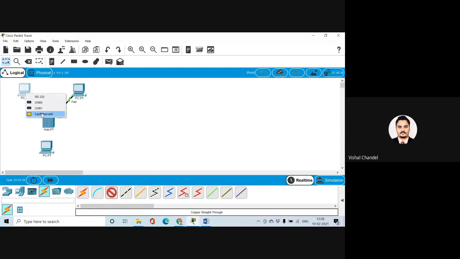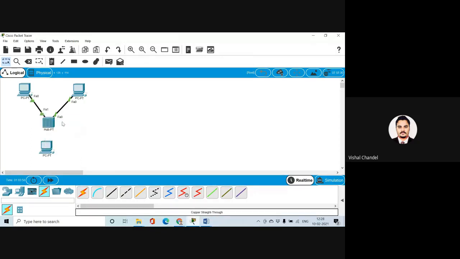Now, how many ports do we have available here in the PC? So one port is RS232, used for the console. Second, we have USB port first and USB port second. And third is the Ethernet network port. So I just want to connect. Now, I have already used port 0 of my hub.